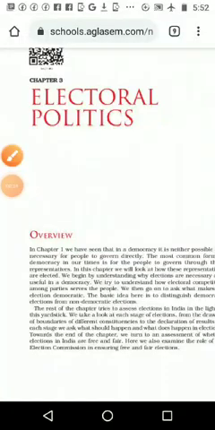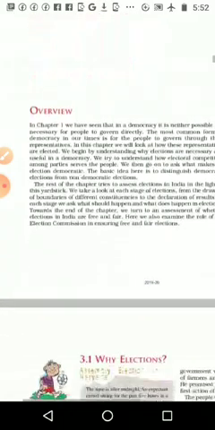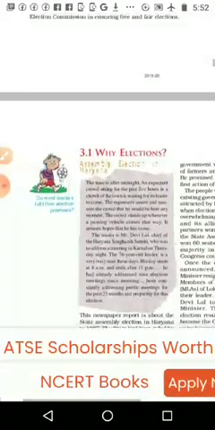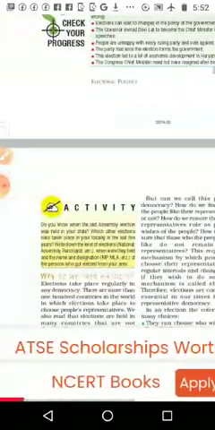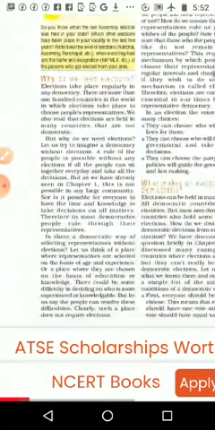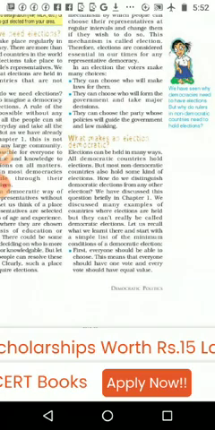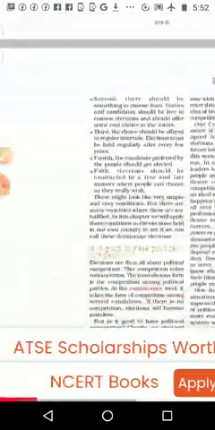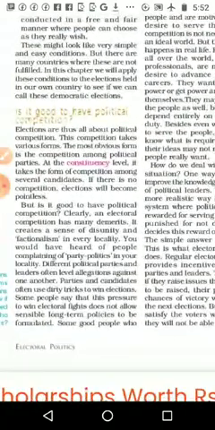Very good morning, students. Today we are going to study the third chapter of civics, electoral politics, and we can see the structure of the textbook. First an overview, then why elections, then the next topic: why do we need elections, and here some points are given. What makes an election democratic? When we are conducting an election, how does it become a proper, democratic election?